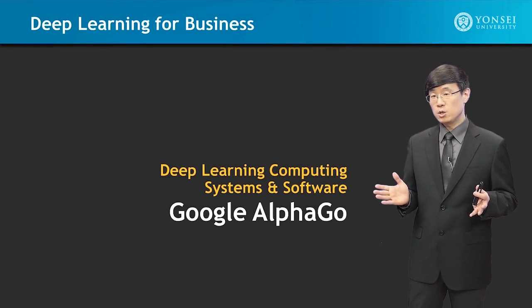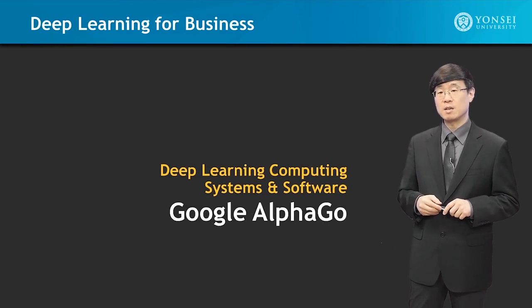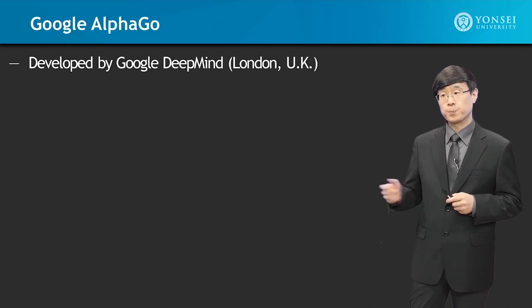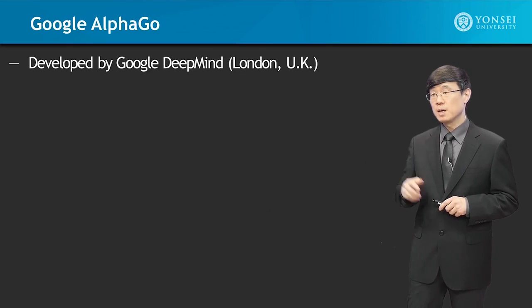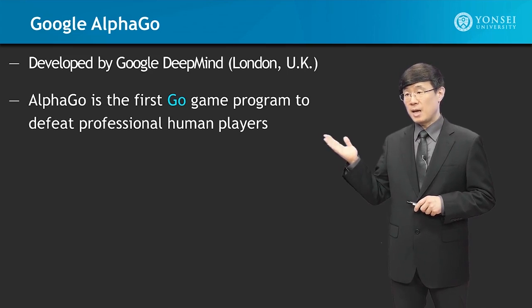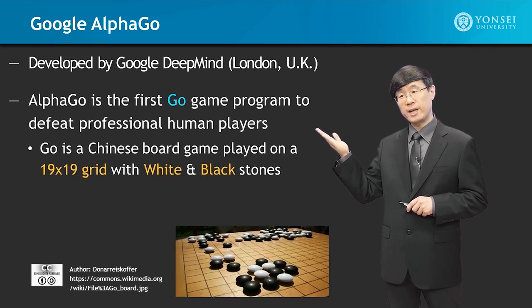Now we're going to look into a comparison of a deep learning system to the performance of humans. A representative example is Google AlphaGo. This was developed by Google DeepMind, the team in London. AlphaGo is the first Go program to defeat professional human players.